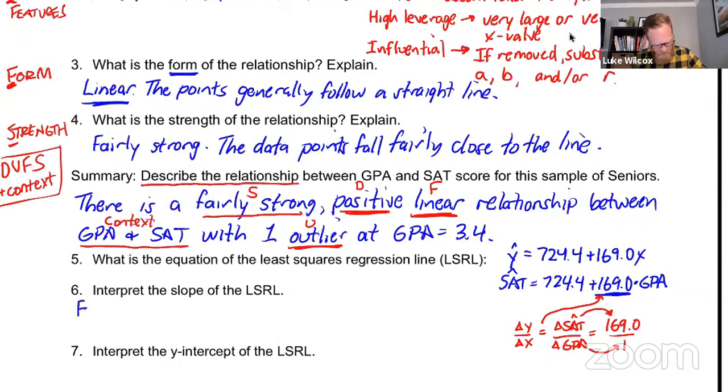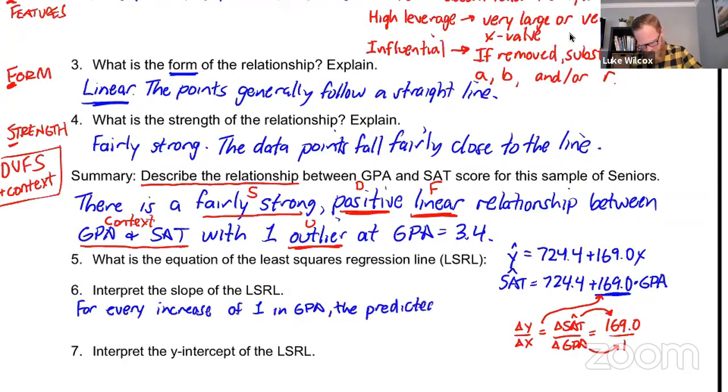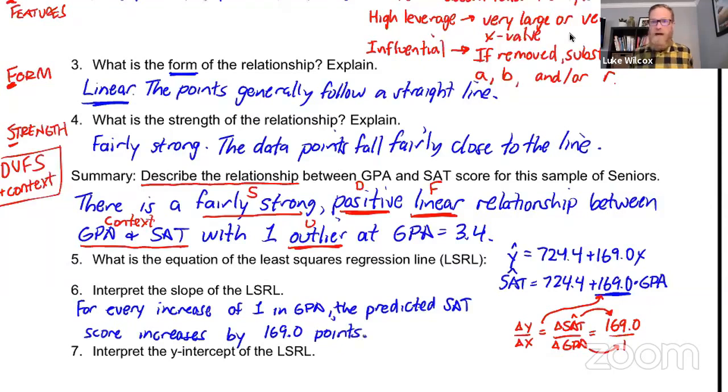I would say this. For every increase of 1 in GPA, the predicted SAT score increases by 169.0 points. Let me highlight a couple important parts of the way that we've worded this here.